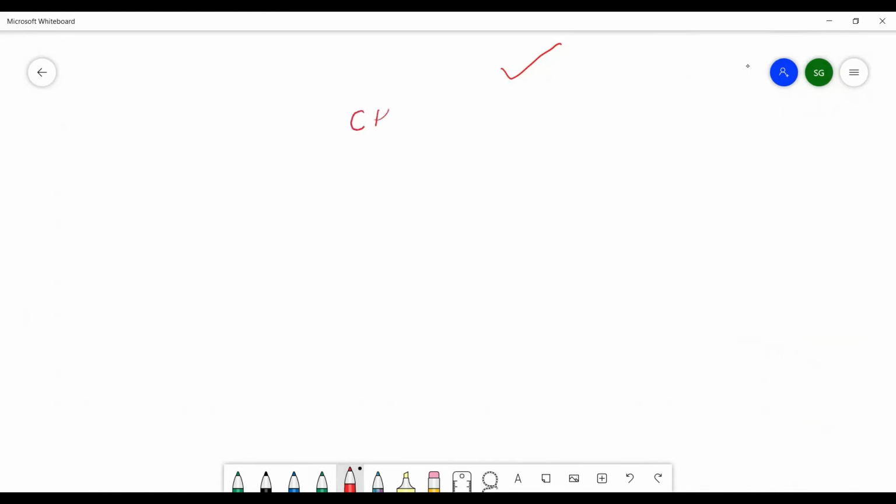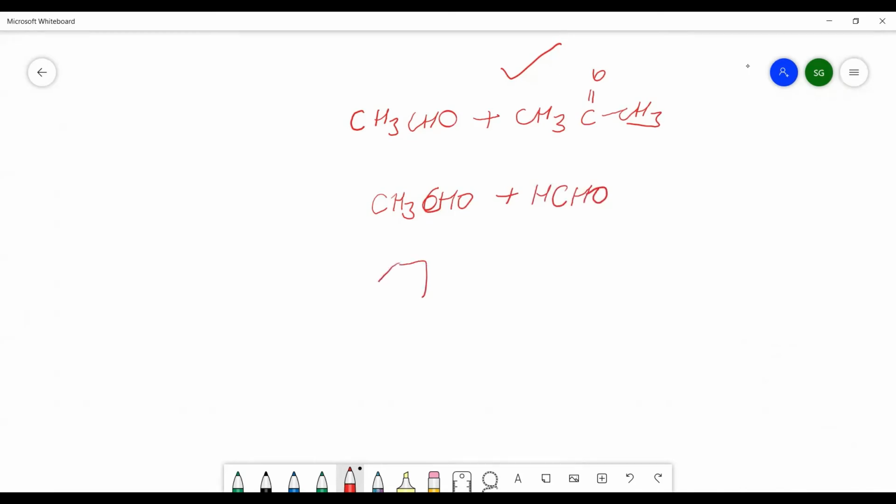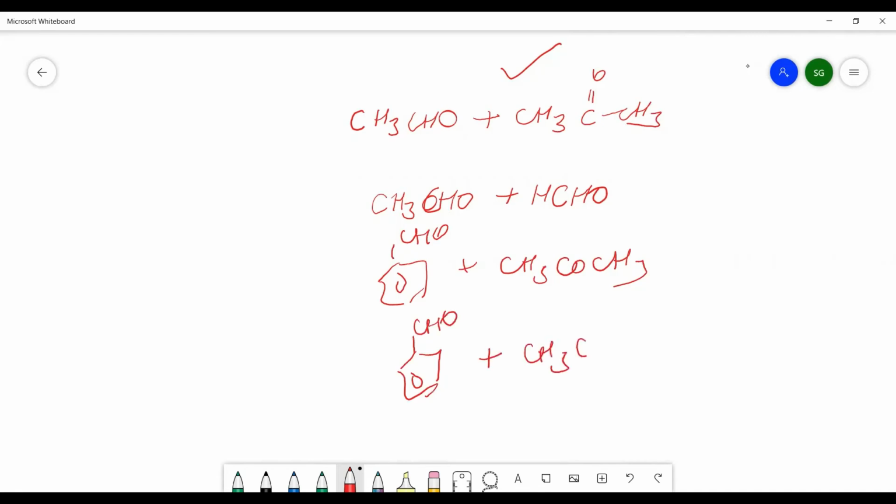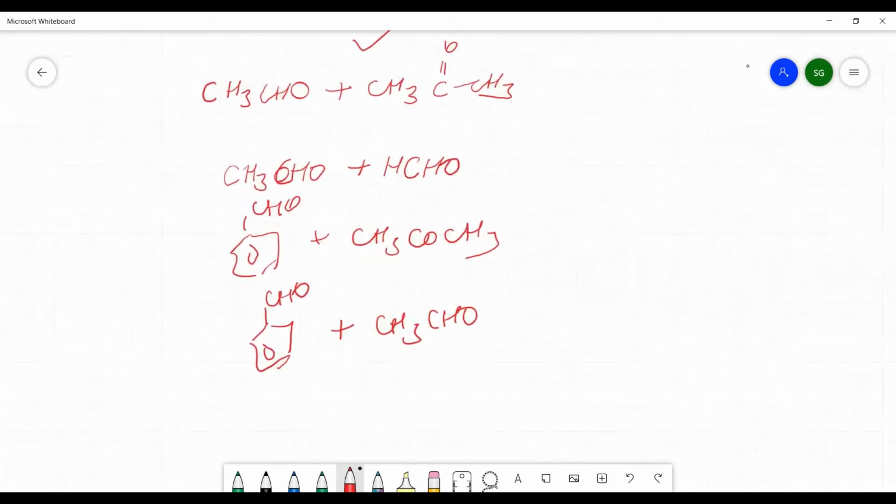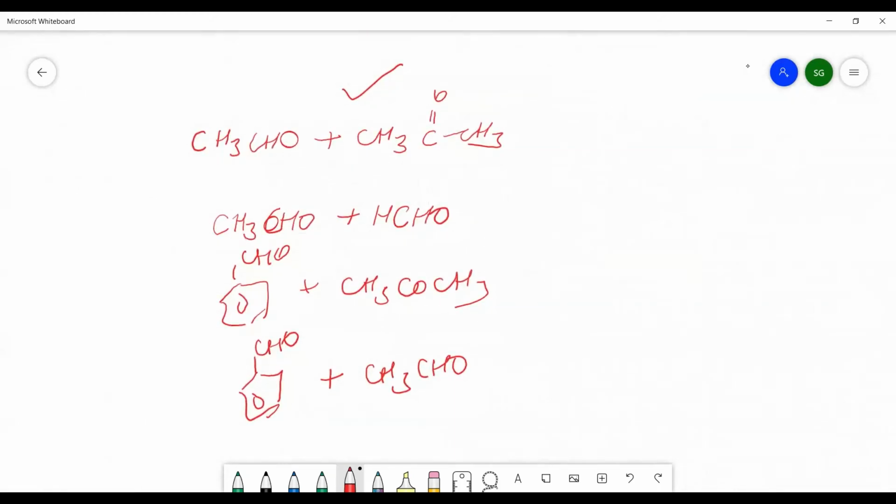Suppose you are having the combination of an aldehyde and this is a ketone. You can take the example of CH3CHO reacting with formaldehyde. You can take benzaldehyde along with acetone. You can take benzaldehyde along with ethanal, or so many combinations will be there. Any combination you can use here. These are some of the combinations for the cross aldol condensation.